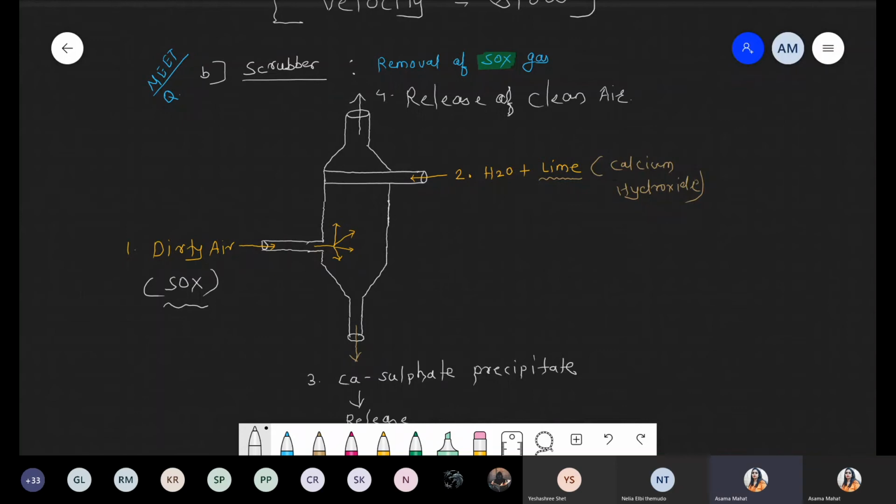But हाँ, सारे particles हम clean नहीं कर सकते. But in your syllabus, these two methods are included where we can remove this particulate matter as well as we can remove there is some sulfur oxide gases. So next point हमने कल भी discuss किया था. From that all pollution point, the important point you have to study the case study. Case study. And now we are talking about Delhi case study.